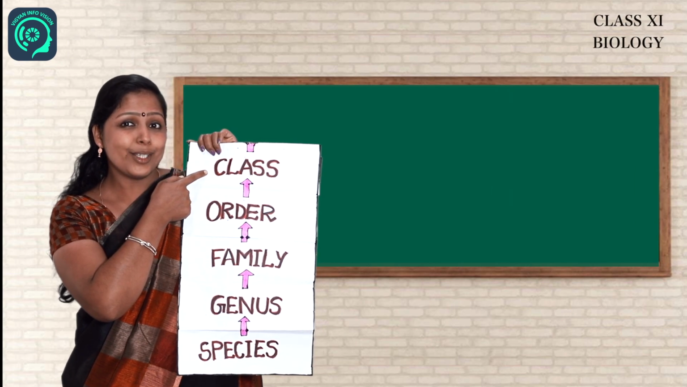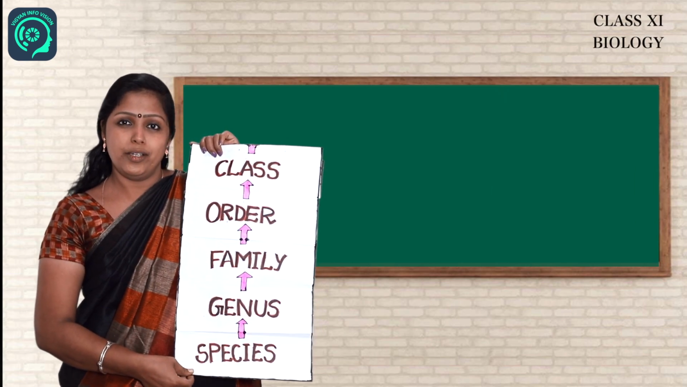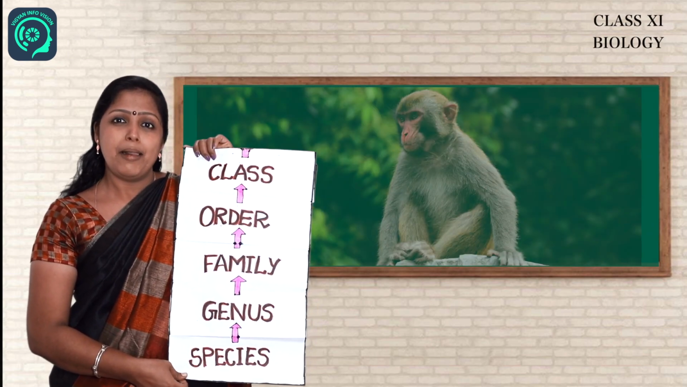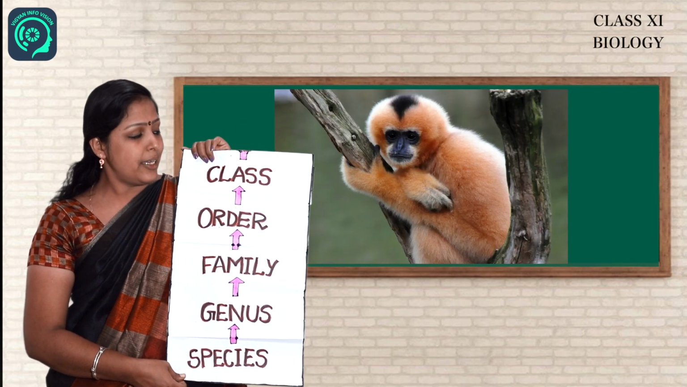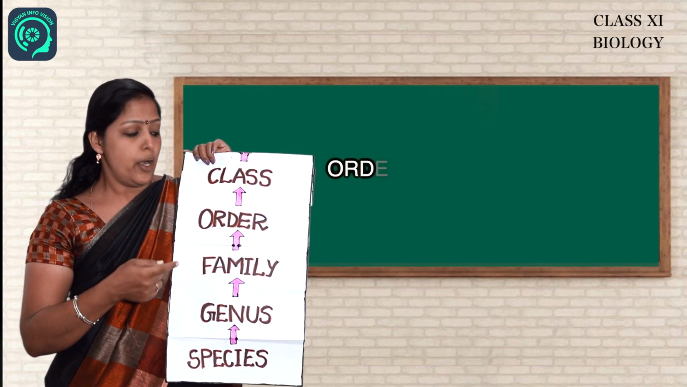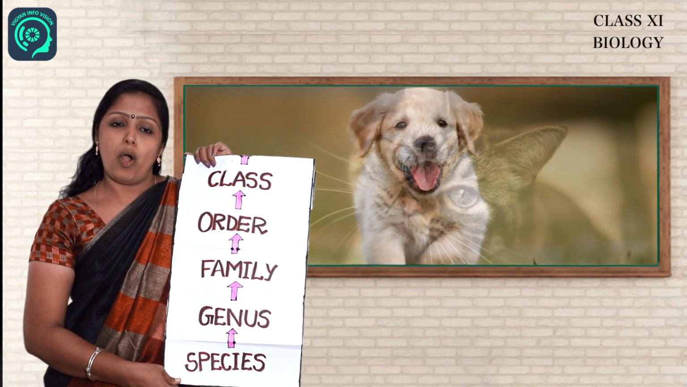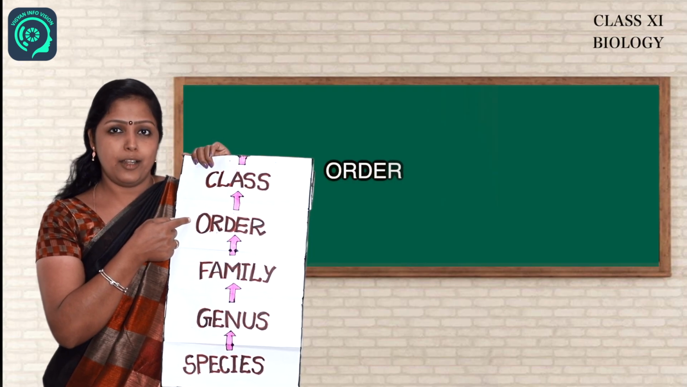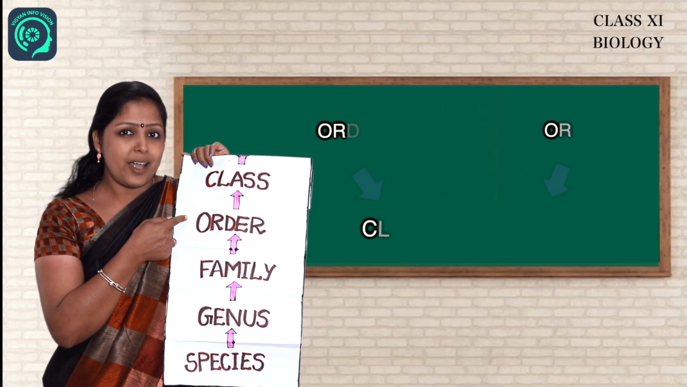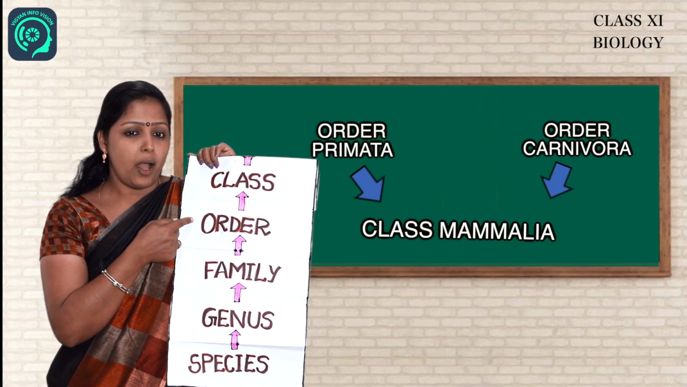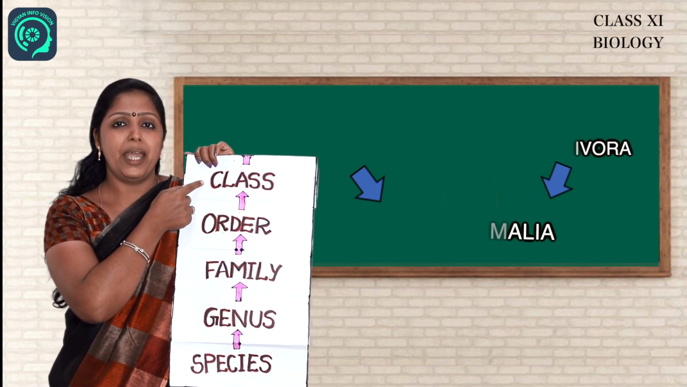The class consists of related orders. For example, monkey, gorilla and gibbon belong to order Primata, and tiger, cat and dog belong to order Carnivora. Order Primata and order Carnivora belong to the class Mammalia.